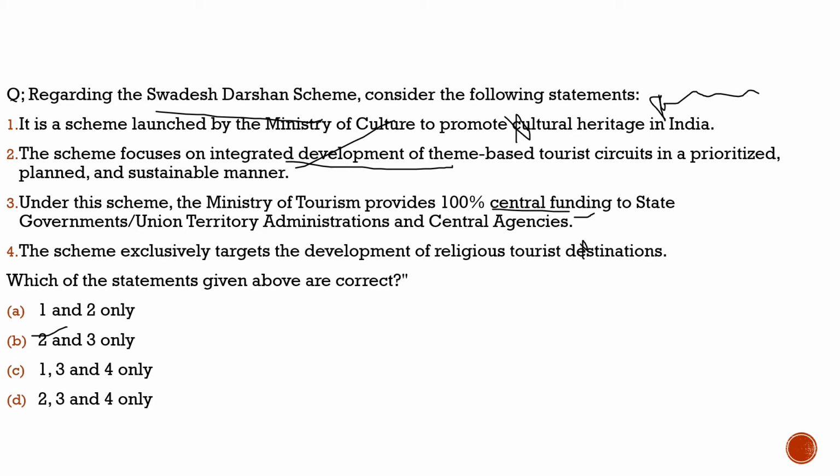This scheme was implemented since 2014-2015 by the Ministry of Tourism, and now SDS 2.0 has come out.